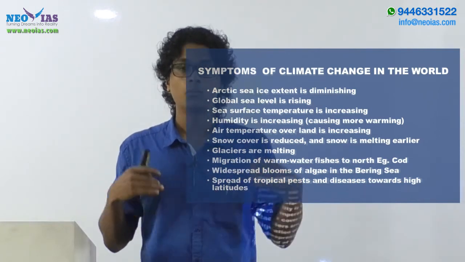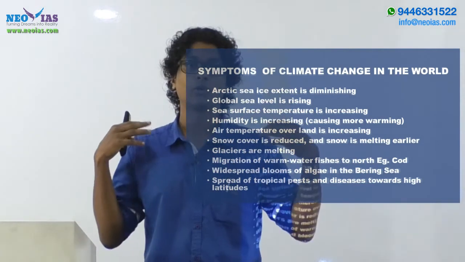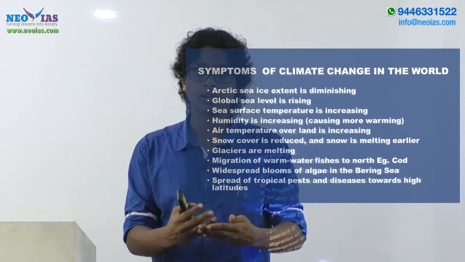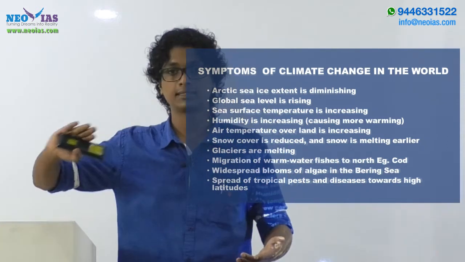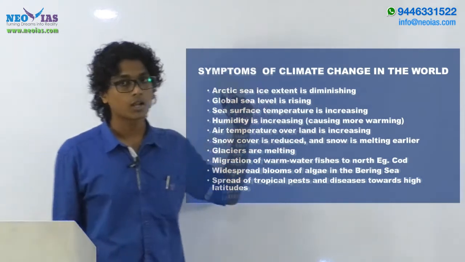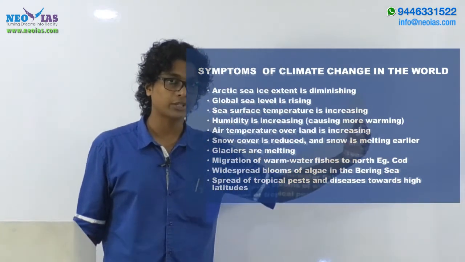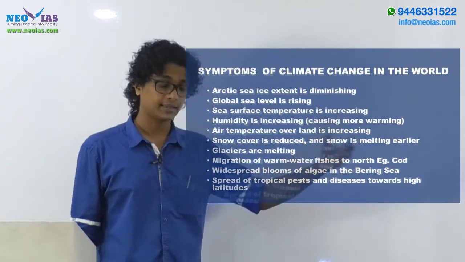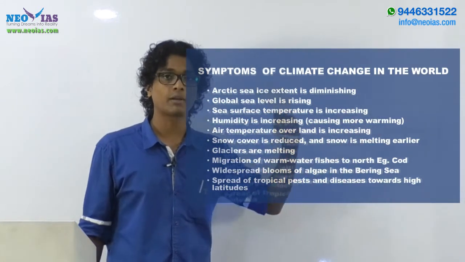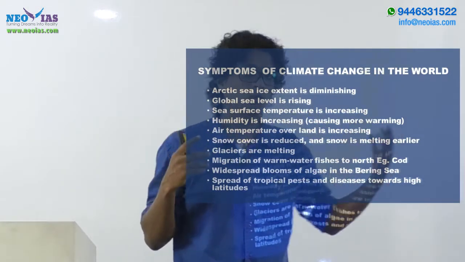The reason is that higher sea surface temperature or air temperature means more water vapor will be present, resulting in or seeding various other extreme weather events. Then humidity is increasing. If you have higher temperature, this will cause more evaporation and more humidity. We all know that water vapor itself acts as a reason for global warming.